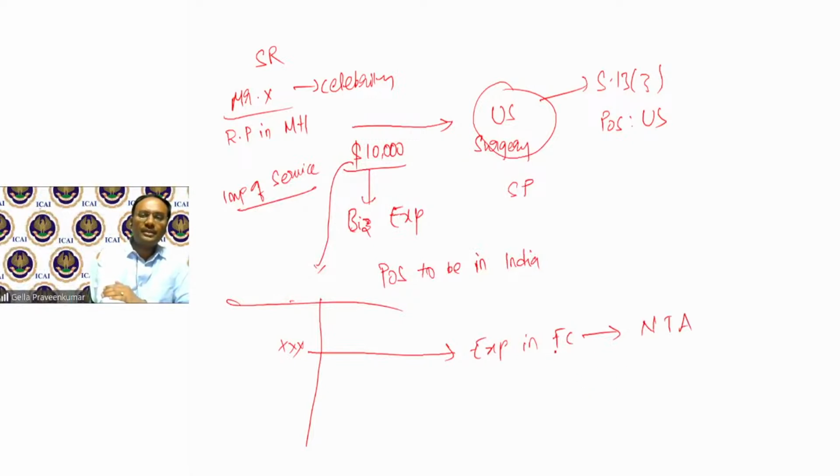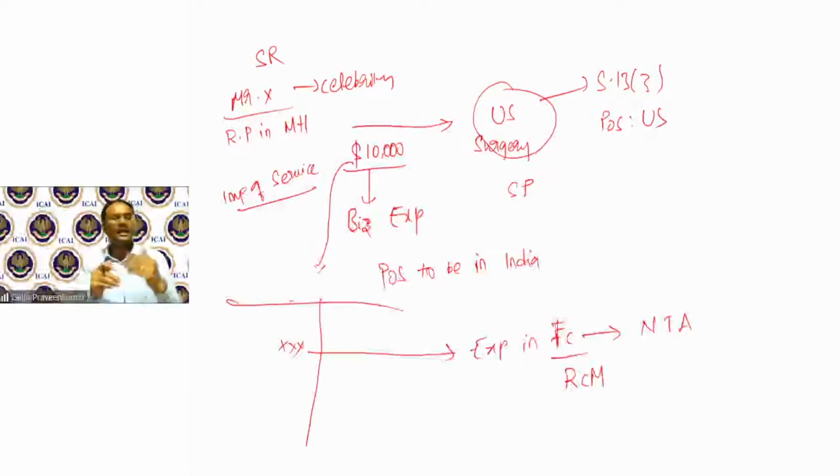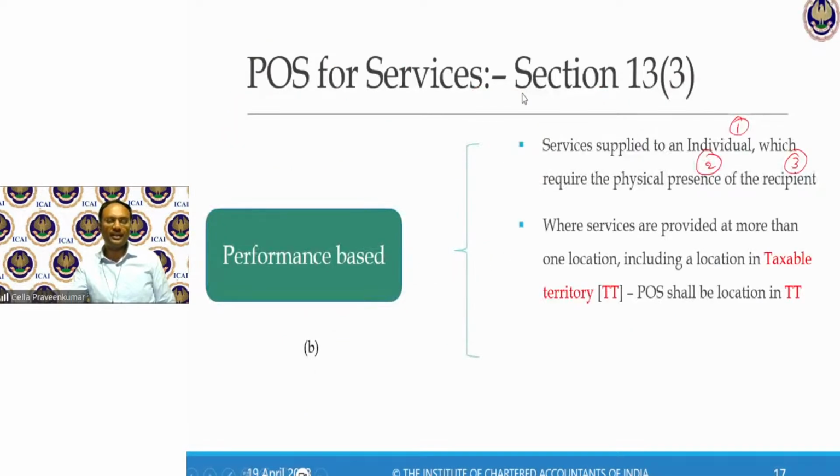The moment there is expenses in foreign currency, general tendency, demand of tax on reverse charge mechanism comes into picture. So whenever there's a demand of tax on reverse charge mechanism, we have to explain them, sir, I will pay RCM only then place of supply happens to be India. In this case, applying provisions of section 13, subsection 3, my place of supply is US. I need not pay tax on reverse charge basis. Let me see if there are any questions. So far, so good. Let me continue further.